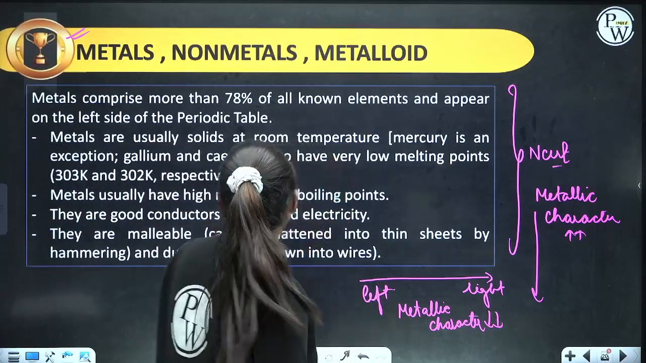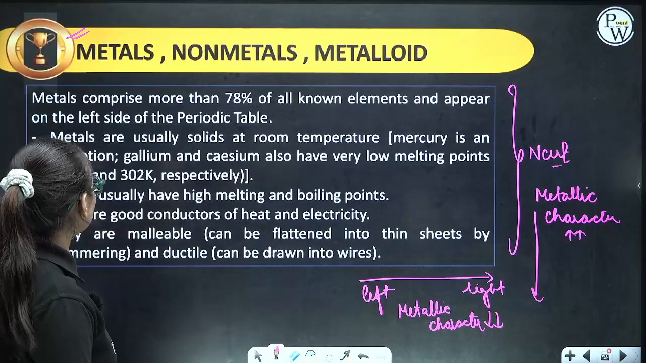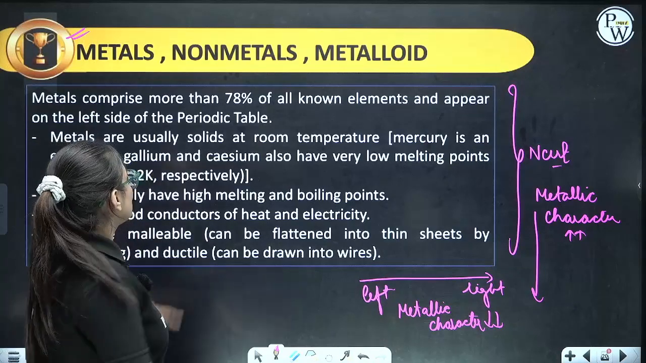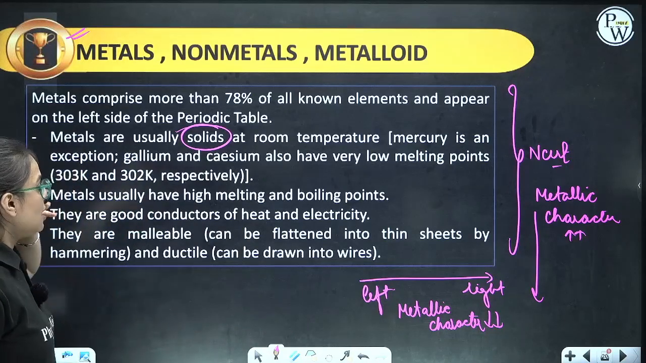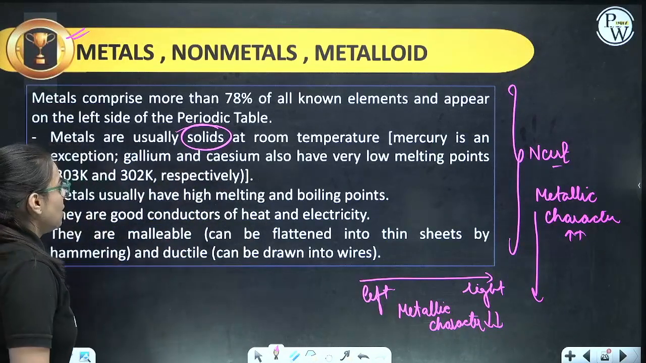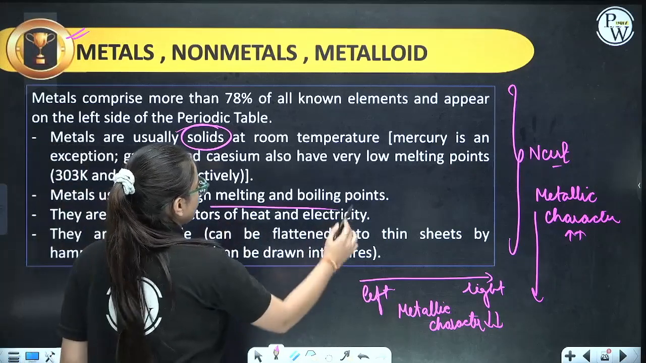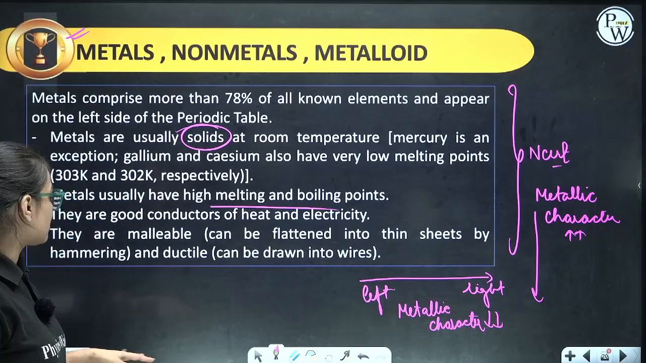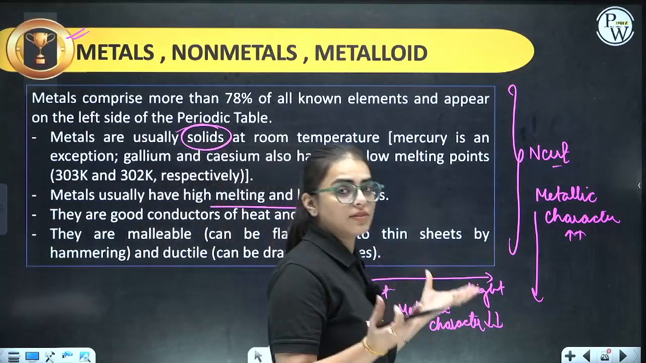Clear? See, metals comprise more than 78% of all the known elements and appear on the left side of the periodic table. That is S block elements. Now, metals are usually solid at room temperature, but there are exceptions. Mercury is an exception. Gallium and cesium basically have low melting points. But the rest of them have high melting and boiling points. The next part: they are good conductors of heat and electricity. They are malleable, they are ductile. That means they can be beaten into thin sheets and drawn into thin wires.